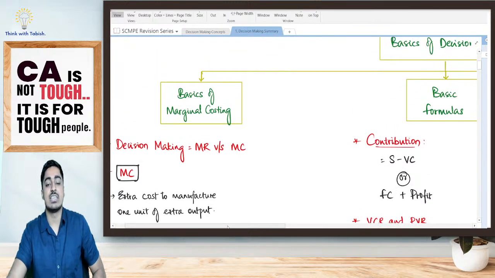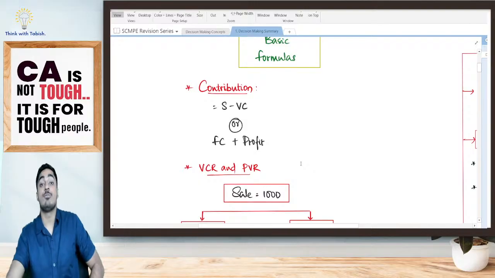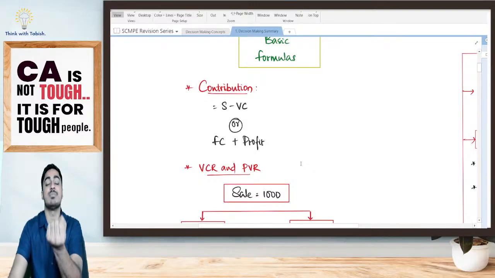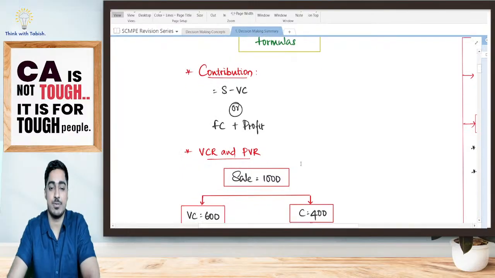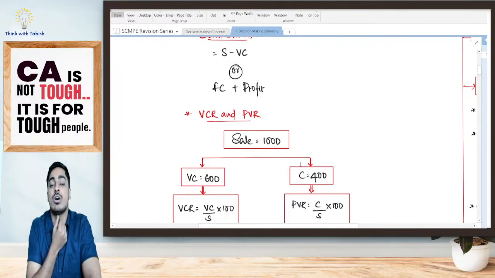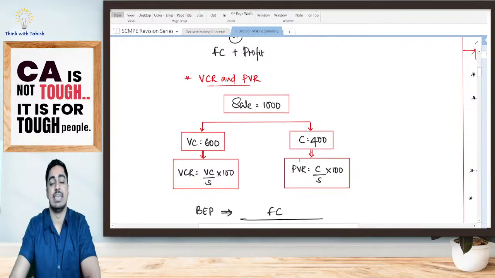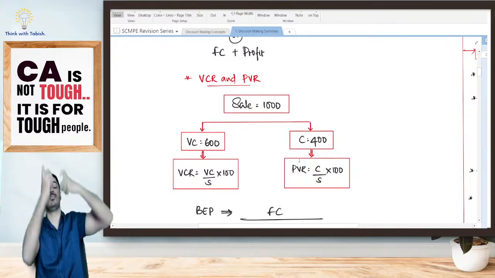I have discussed my basic formulas. Firstly, contribution, that is the net cash by selling one unit: sales minus variable cost, or else fixed cost plus profit. Again, I have told my variable cost ratio as well as PV ratio. Variable cost ratio is the percentage of variable cost to sales.